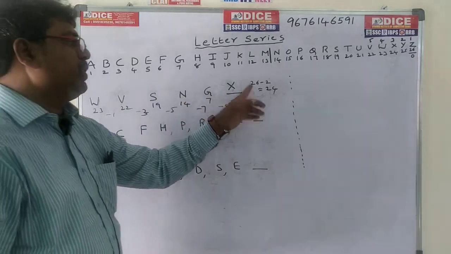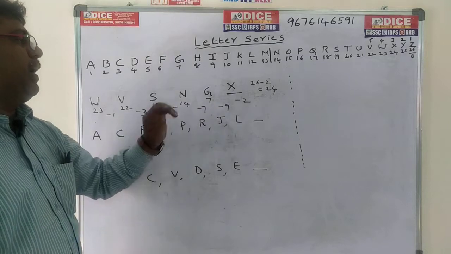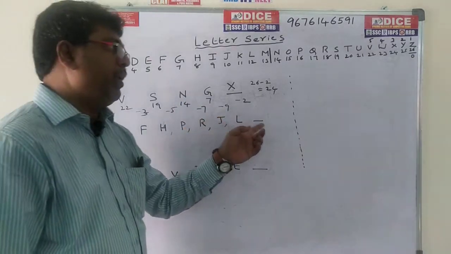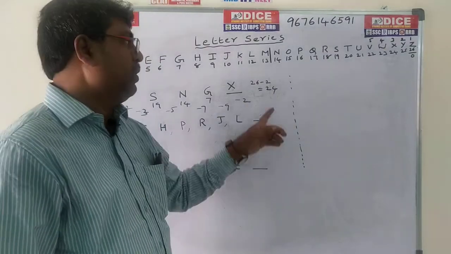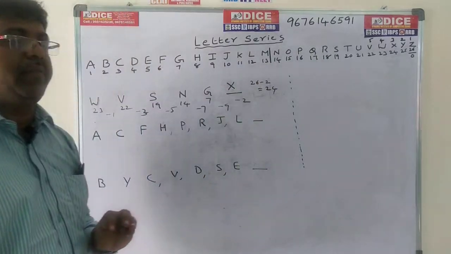So next dash. If you observe the differences here: minus 1, minus 3, minus 5, minus 7, next is minus 9, so 7 minus 9 is minus 2. But you have no minus 2 alphabet. You have to subtract from the 26 alphabets. 26 minus 2, 24. 24 code is X. So X is the required answer here.